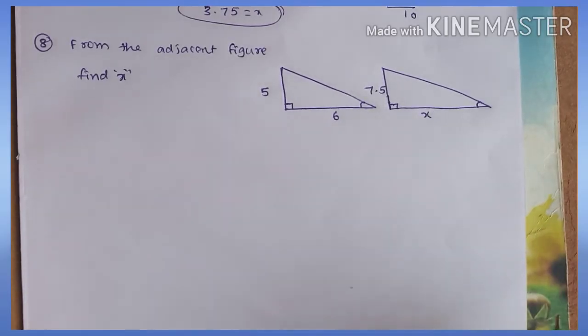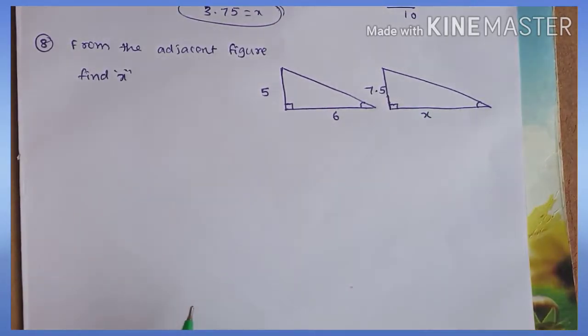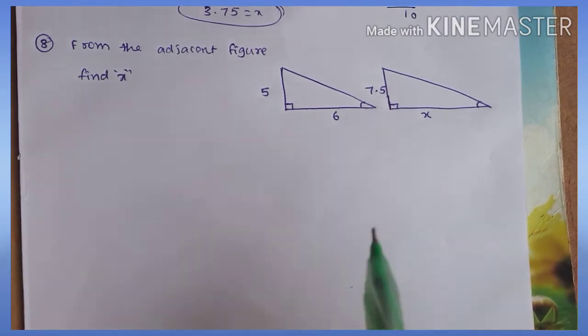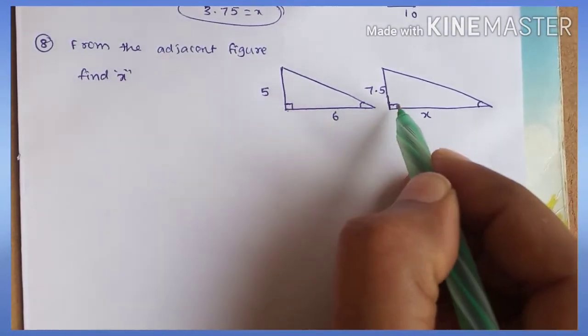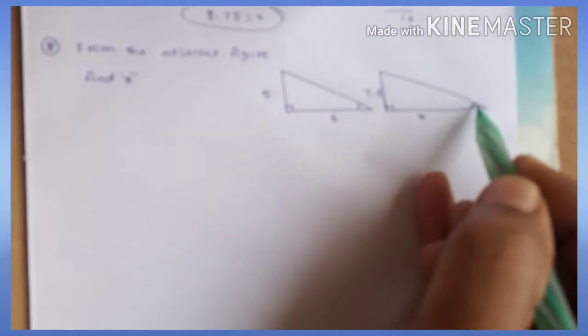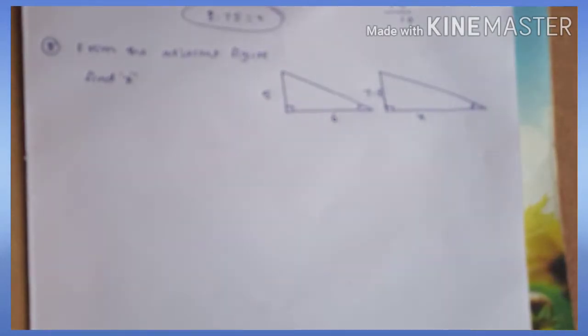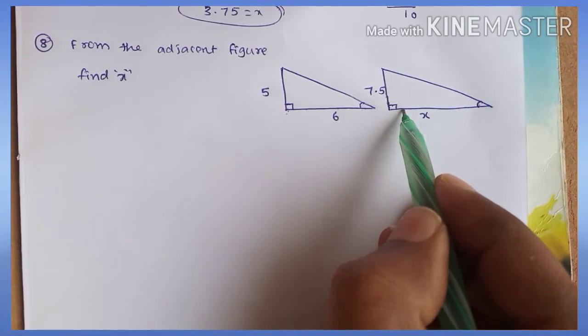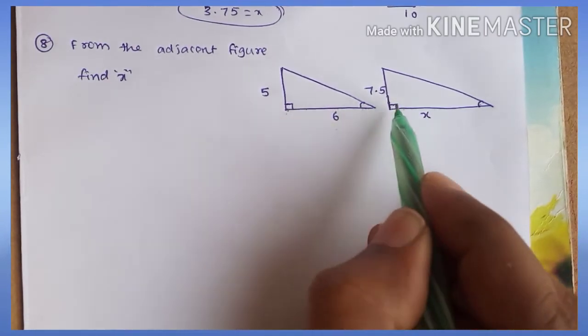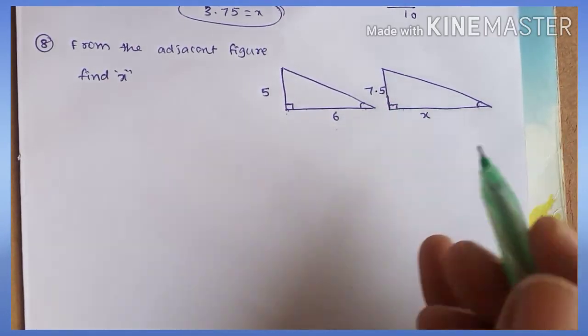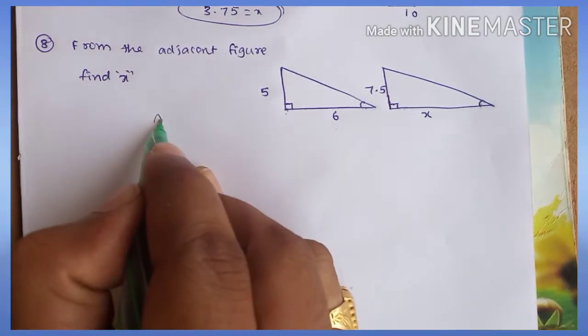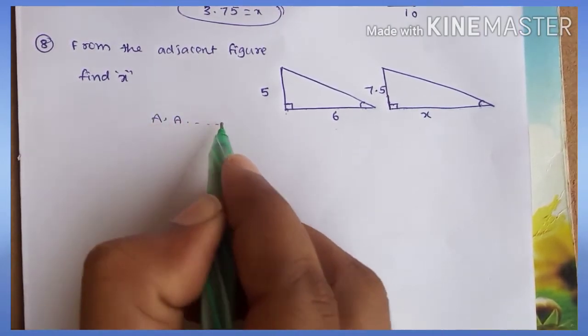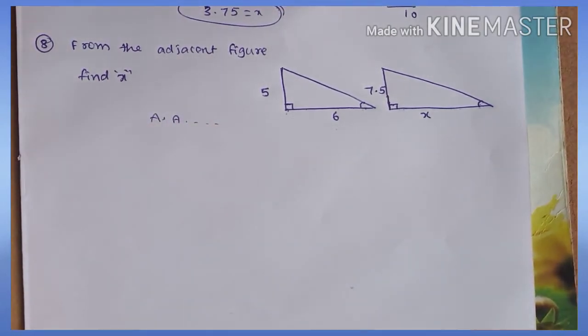Now the problem, from the adjacent figure find the value of x. As per our previous discussion, here first angle equal to first angle, second angle equal to second angle. How many angles are equal here? Two angles are equal. By using AA similarity, two triangles are similar.